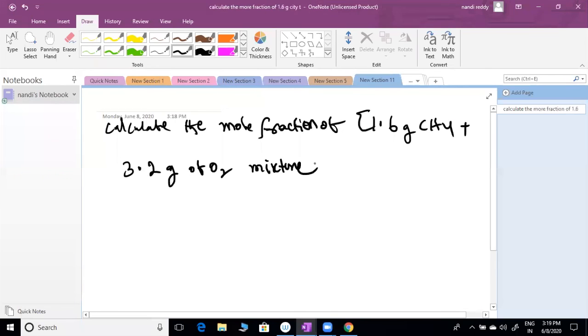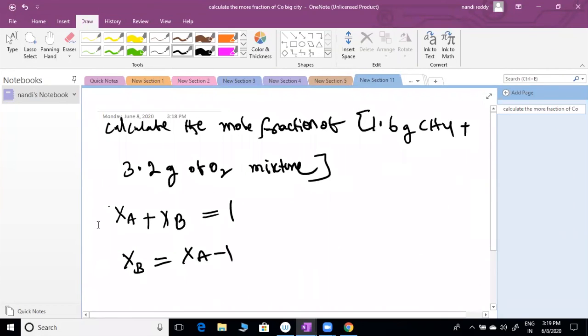So you are mixing these two components. You have to find the mole fraction of each component, but keep one more point in mind: all mole fractions should sum to 1. Xa plus Xb equals 1. If you find Xa, I can find Xb also. Xb equals 1 minus Xa. Clear?